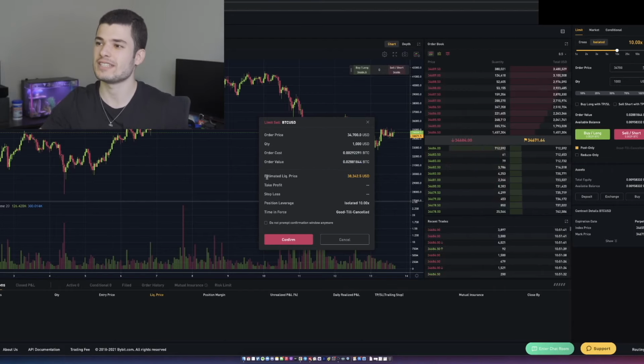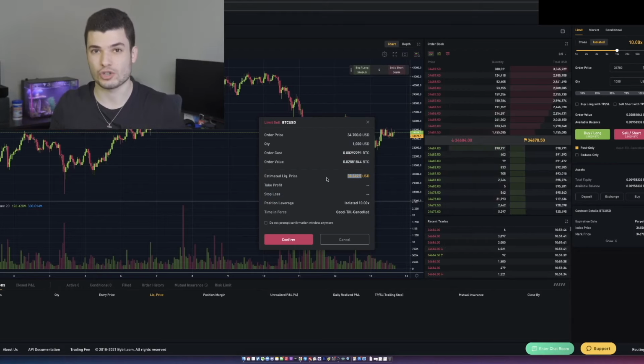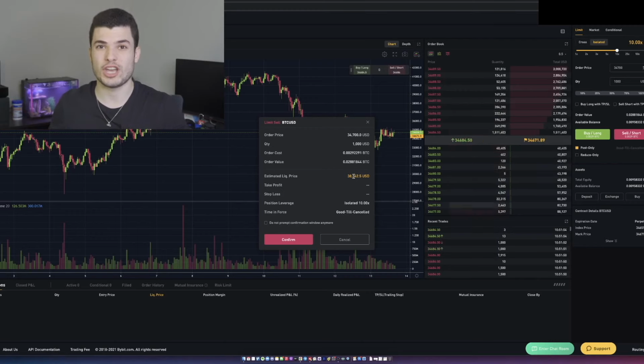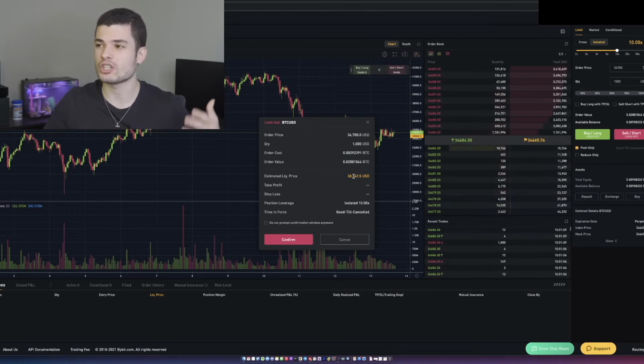And then this gives us the estimated liquidation price. Now this liquidation price is the price where you lose your trade. If this price is hit and you don't have a stop loss set, you lose the whole amount that you traded with. And that's the risky part with leverage trading. And that's why if you're a beginner, you want to start at a lower leverage.